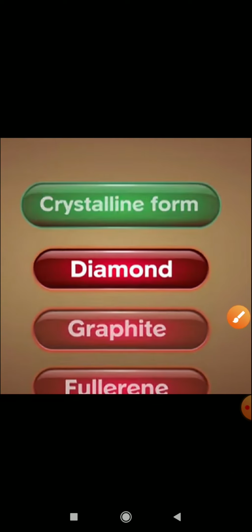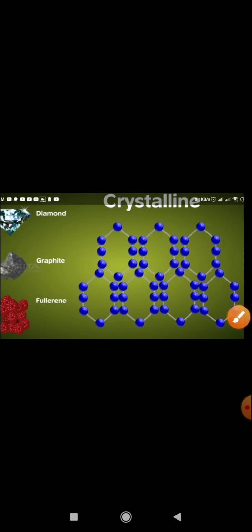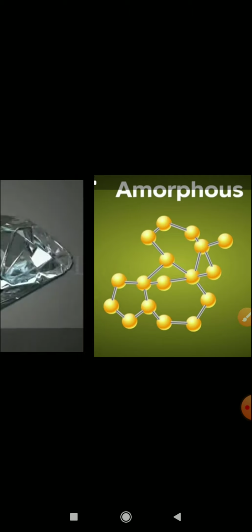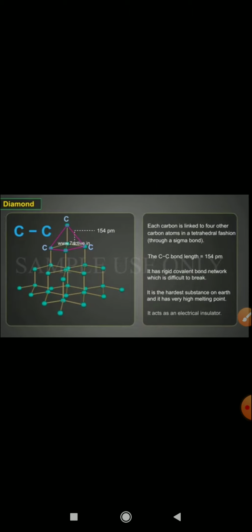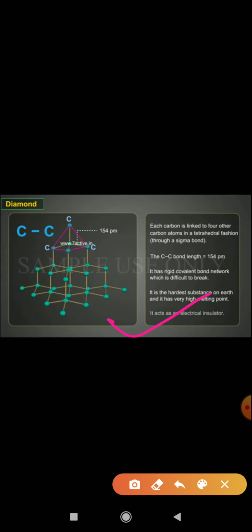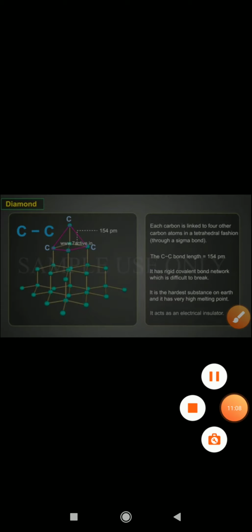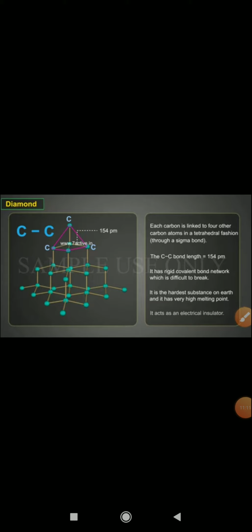Under crystalline you can say diamond, graphite and fullerene. Then you will write what crystalline means: something which has a particular shape, like diamond, graphite and fullerene. Amorphous is that which does not have any particular shape. And you will write about the diamond also, why the diamond has a rigid shape and why diamond is a bad conductor of electricity. So this is your today's work, and you have to submit it on the day you submit your copies.